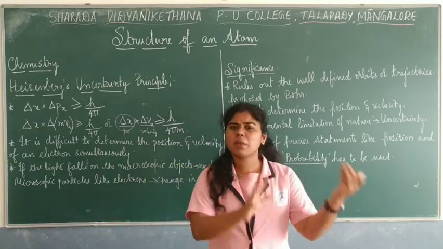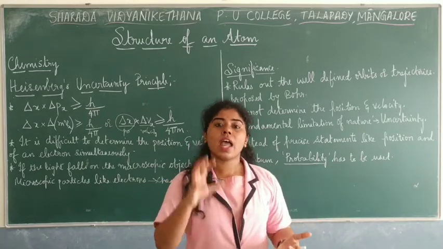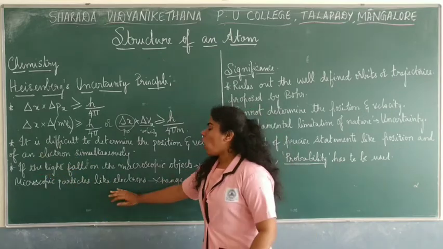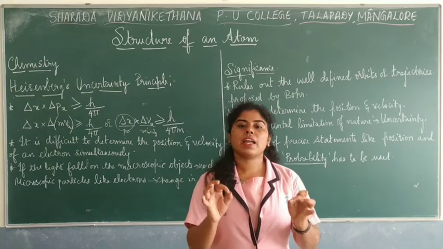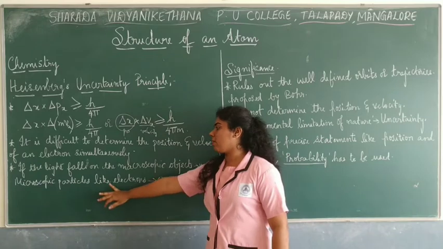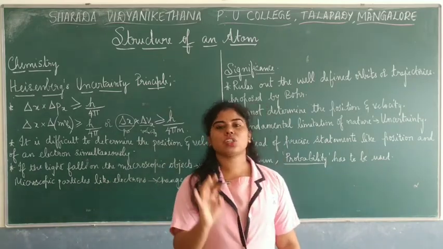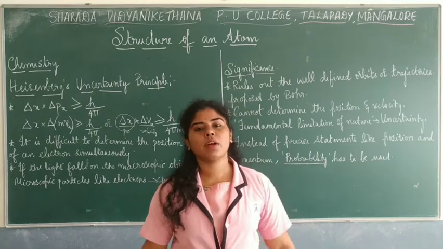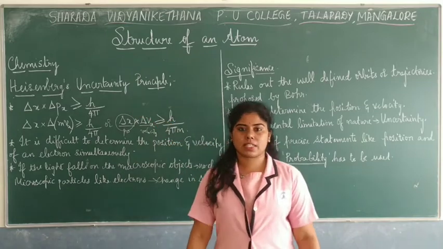So classical mechanics, as I told you, is the study of motion with respect to macroscopic particles, but quantum mechanics, which we will study later on, is based on microscopic particles. We are only talking about the microscopic level. So for microscopic particles like electrons, there is a change in position and velocity, and it is difficult for us to determine both of them simultaneously. So that's what Heisenberg's uncertainty principle says.